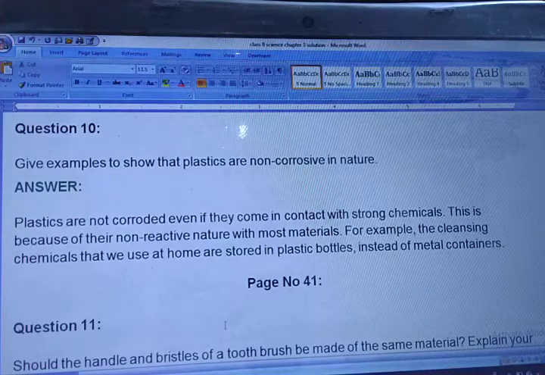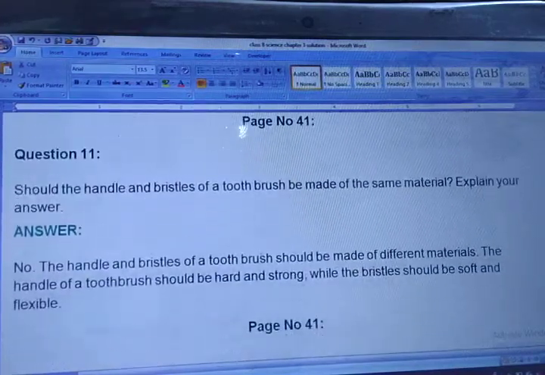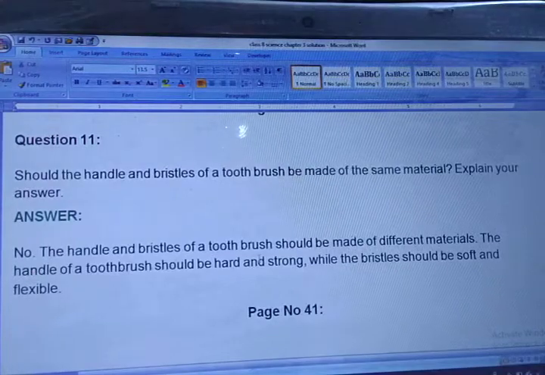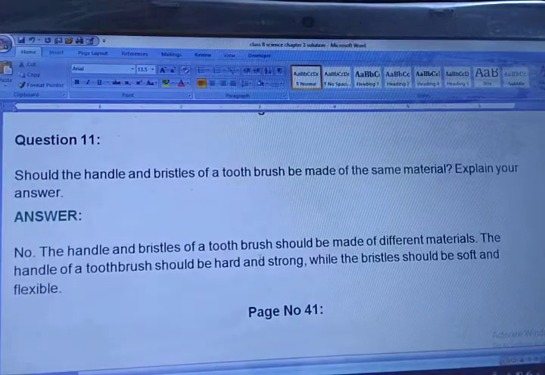Okay. Now we are moving towards question number 11. What does question number 11 say? Should the handle and bristles of a toothbrush be made of the same material?